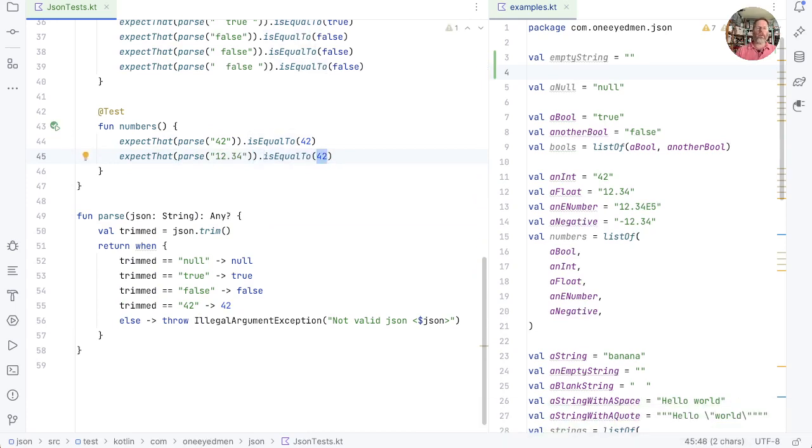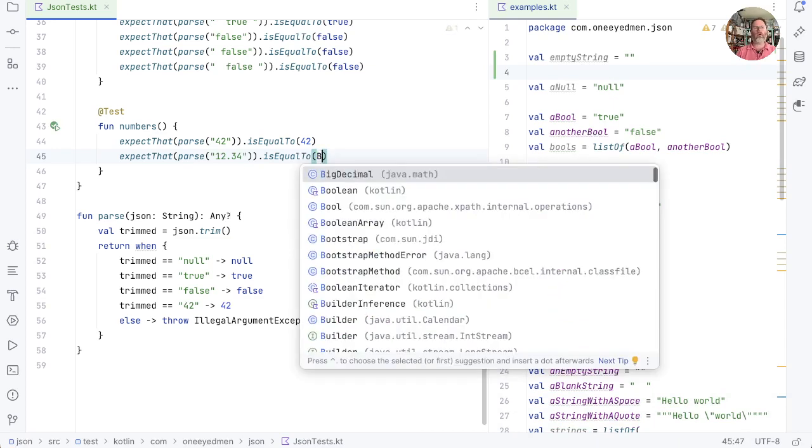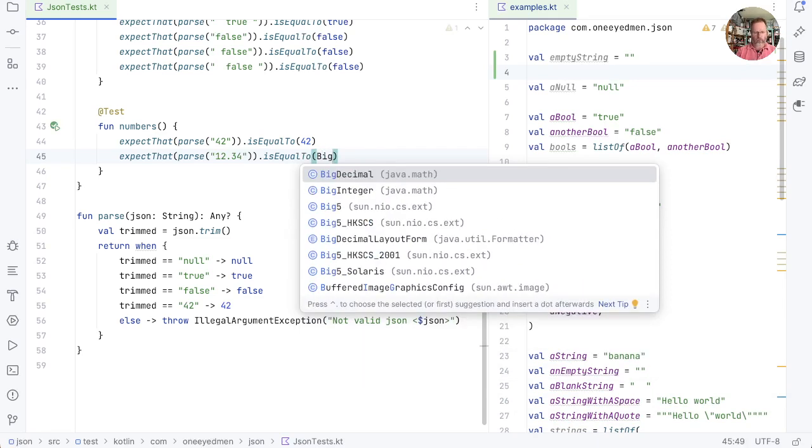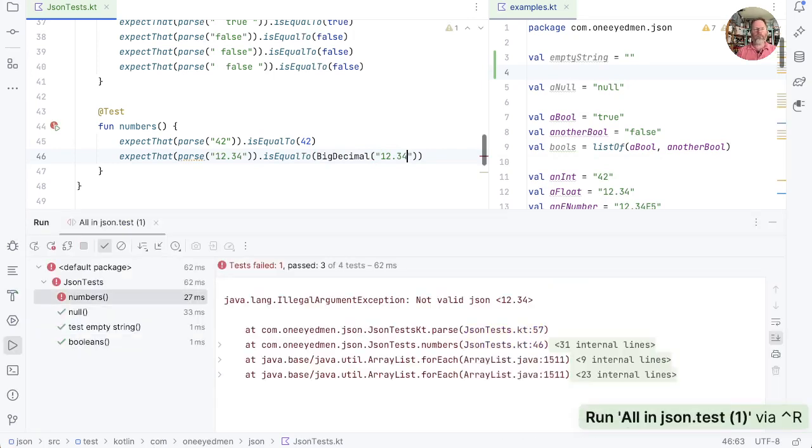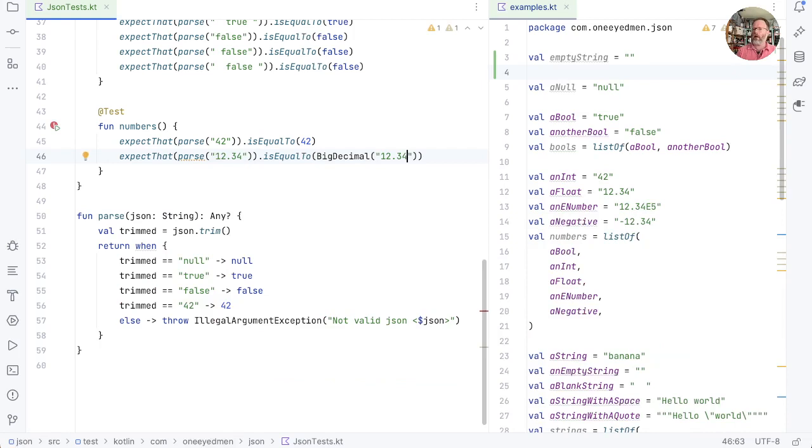Now, do we want a double or what? I think for now, I'm going to say, let's use BigDecimal for all of our non-integers. So we'll say BigDecimal on 12.34. Check that doesn't pass. Indeed it doesn't. And now I think for expedience, I'm going to say that 42 will give us BigDecimal 42 for now. We're going to fix that later, but it'll make everything a bit easier here.